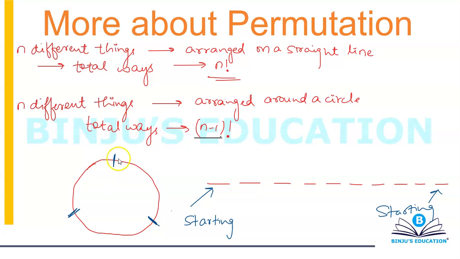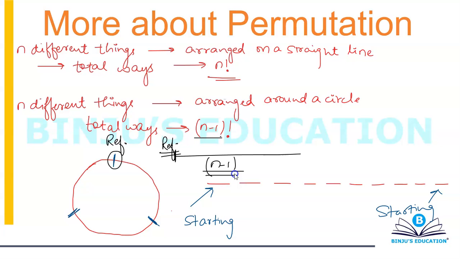Or when you take this point as your reference point, you can cut this circle and draw it as a straight line, and this is your reference point. Then you have to arrange n minus 1 things on a straight line, which can again be arranged in n minus 1 factorial ways.